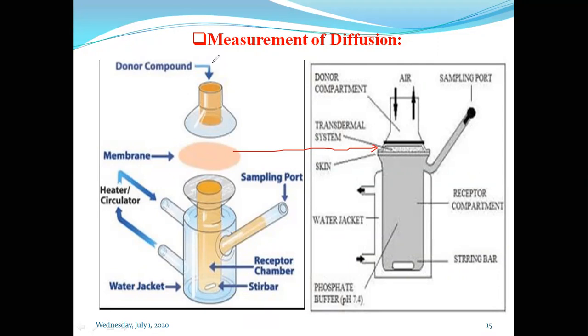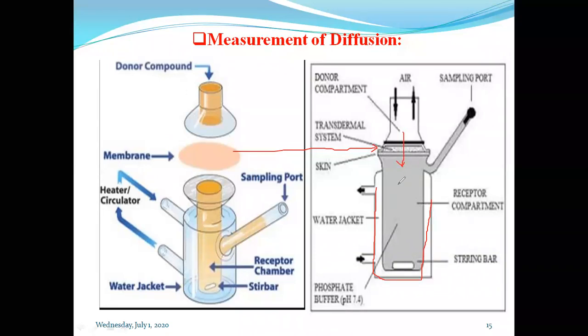So in the body, the important condition is temperature. We have to maintain the temperature of the system at 37 degrees Celsius. To maintain the temperature, we can provide a water jacket outside the membrane, and in this water jacket we continuously circulate water so that the temperature of the system is maintained. As time passes, the drug diffuses, penetrates, and is transported through this membrane and reaches the receptor compartment.